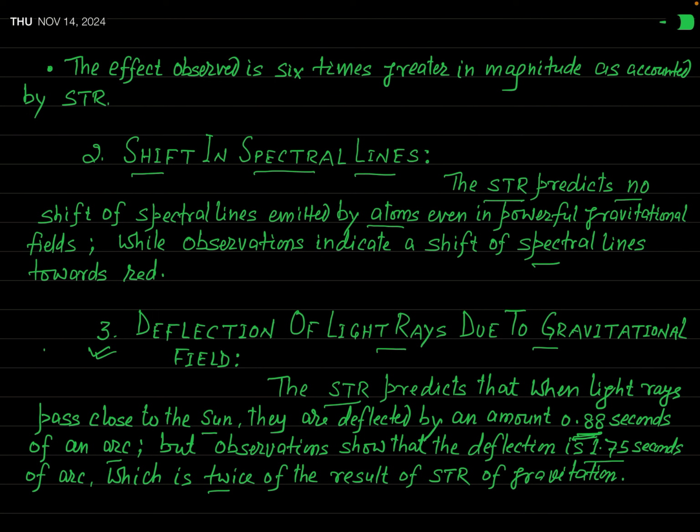the results obtained from the special theory of relativity do not agree with the observed value. And that's why people needed some new theory which will predict values close to the observed value. Okay?